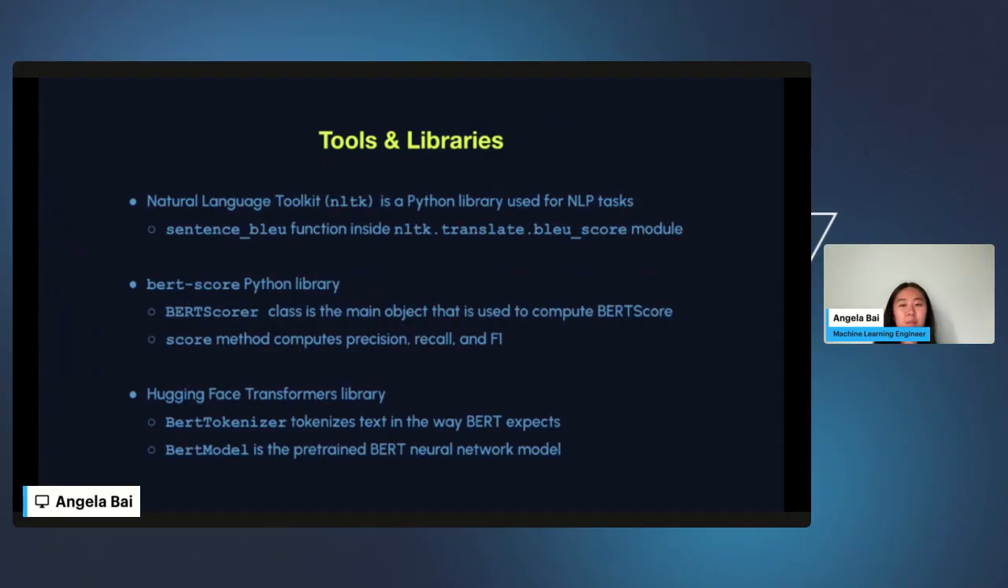BERTScore is another Python library that was used to compute the second metric, and BERTScorer was the class that was used to compute the BERTScore, and it contained the score method, which computes those 3 metrics that I mentioned earlier: precision, recall, and F1. We also use the Hugging Face Transformers library, which contained tools such as BertTokenizer to tokenize the text in a way that the BERT model would take as an input, and BertModel was the pre-trained neural network.